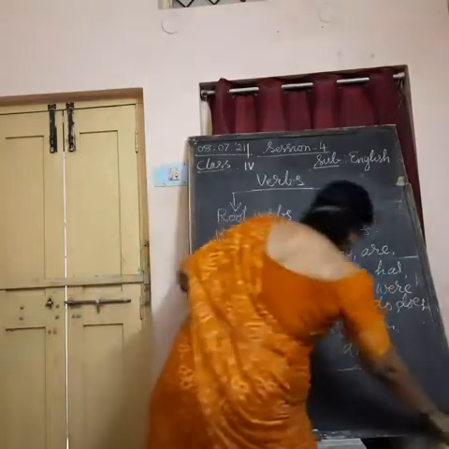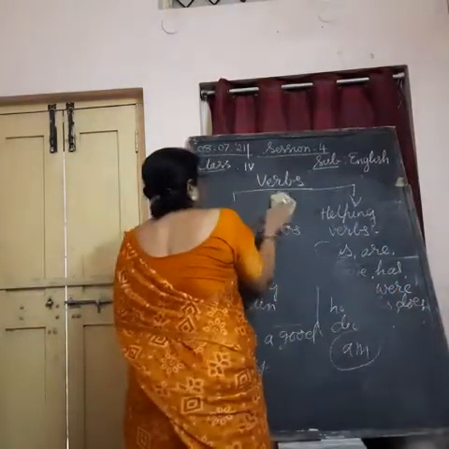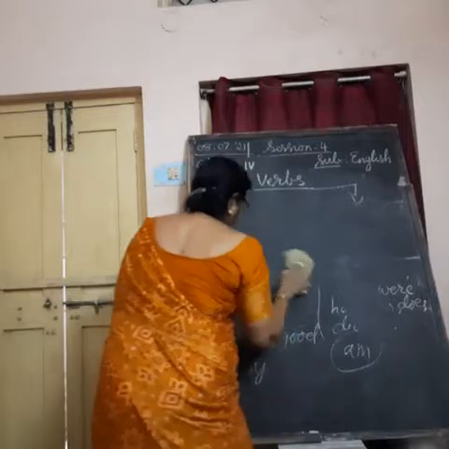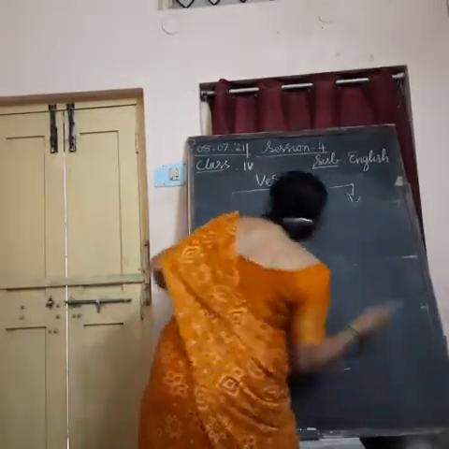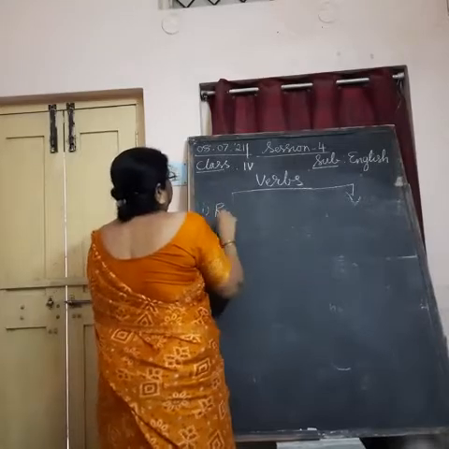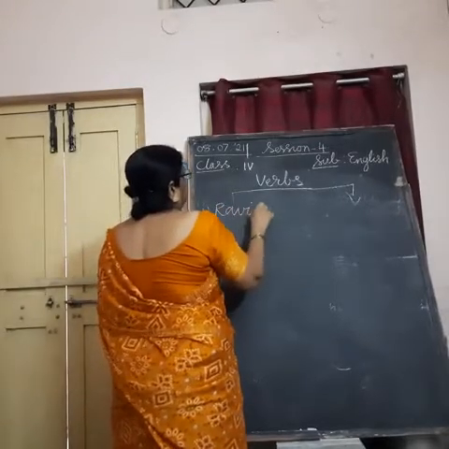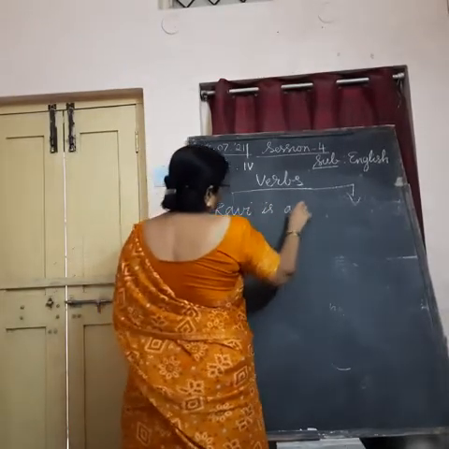Ravi is a good boy. Here, one minute, let me take out the sentences. Only helping verbs are... Ravi is a good boy.